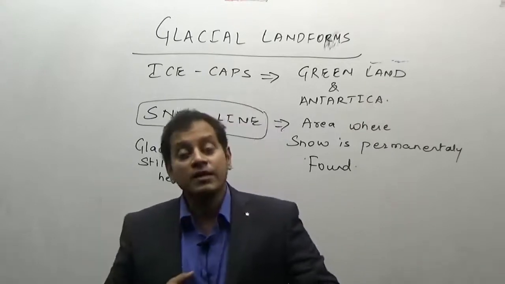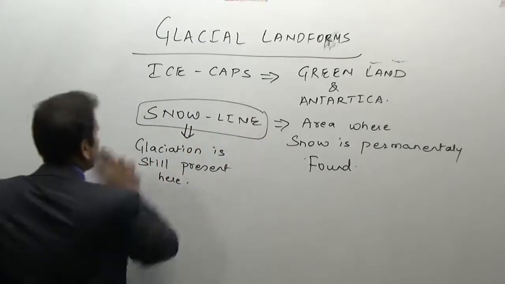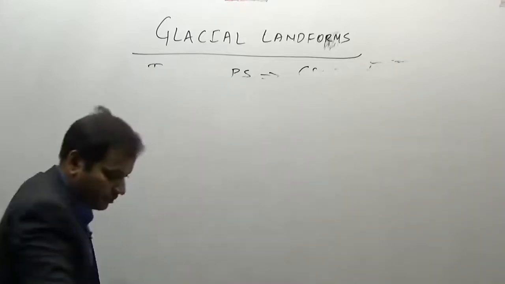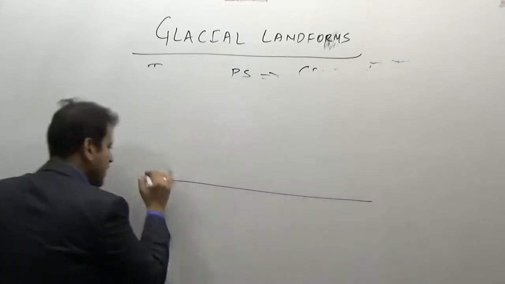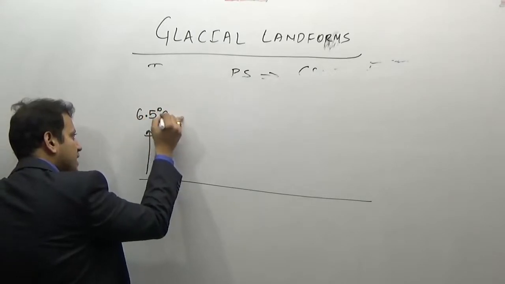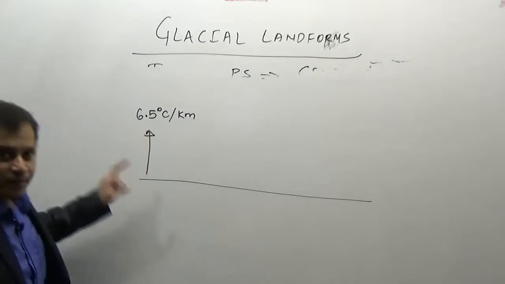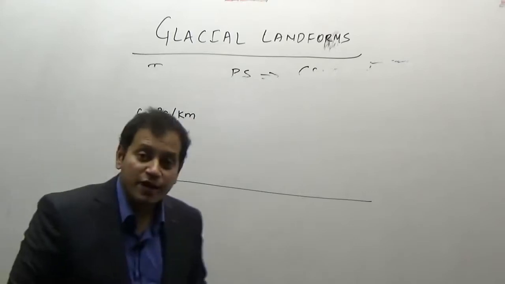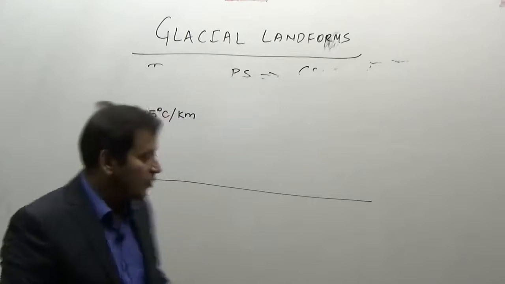But then how can snow be present over the equator? This is because of the concept of the atmosphere, that as you go up, the temperature decreases at the rate of 6.5 degrees Celsius for every kilometer. Now, where on the surface of the earth are you going up?